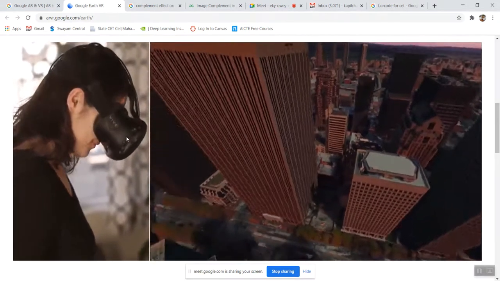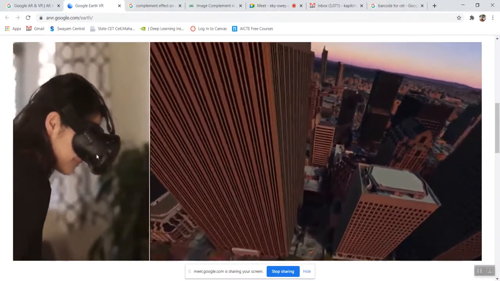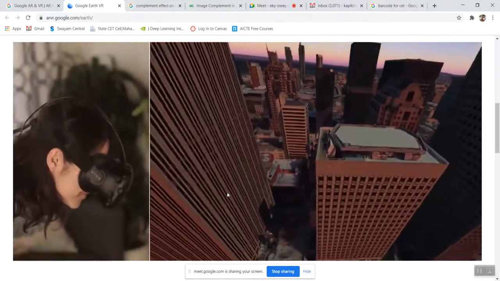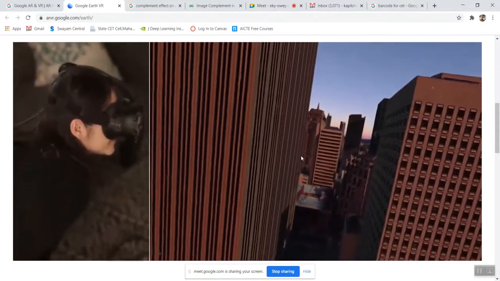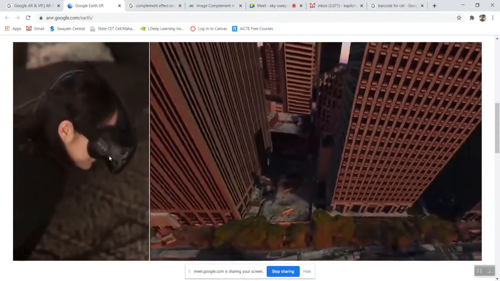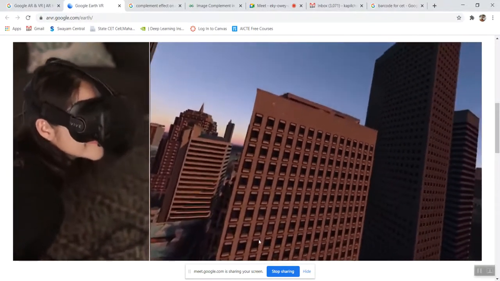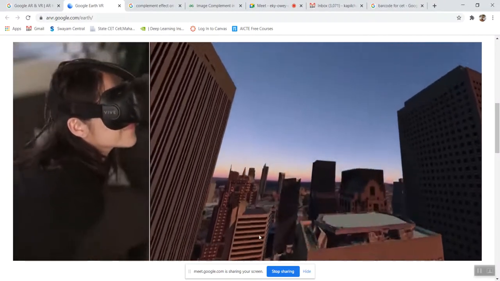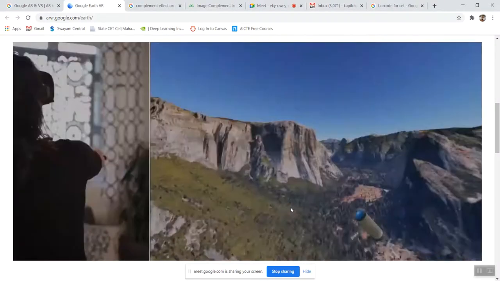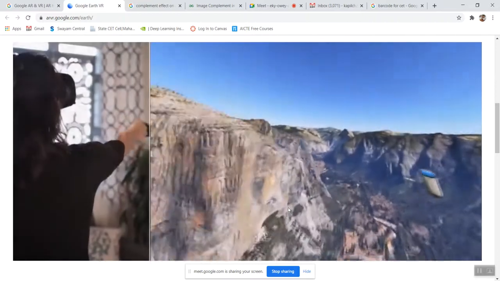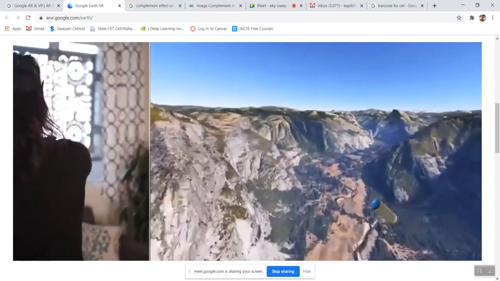Here you can see she is moving up and down, just like things happen in the real world. She is moving down, so she can see the images below, and this world is nothing but the virtual world. Now she wants to fly over the earth.